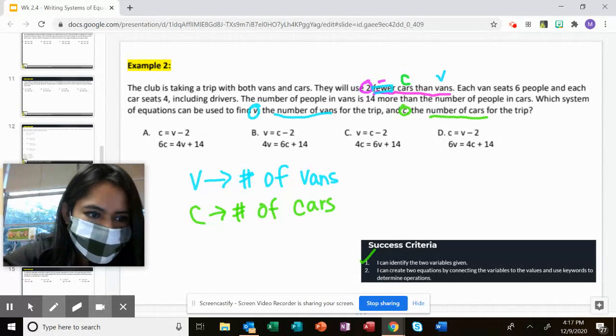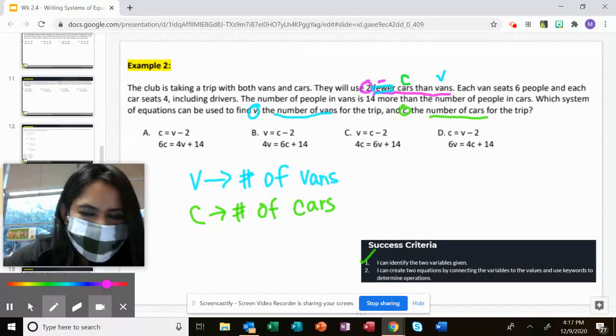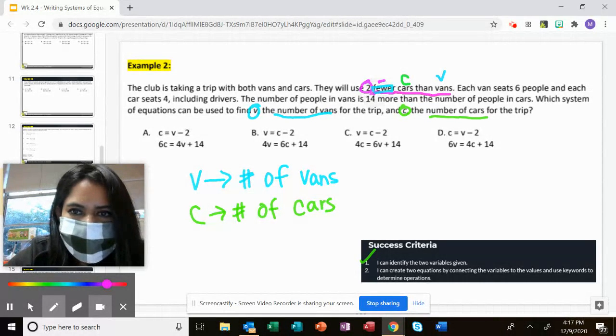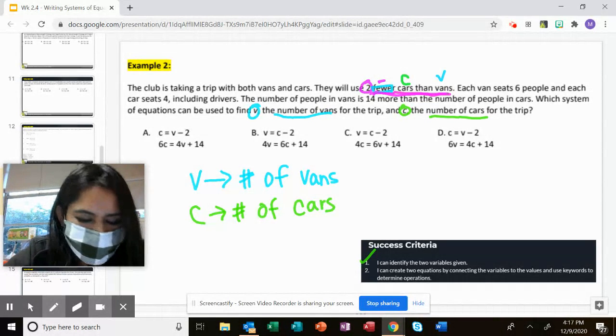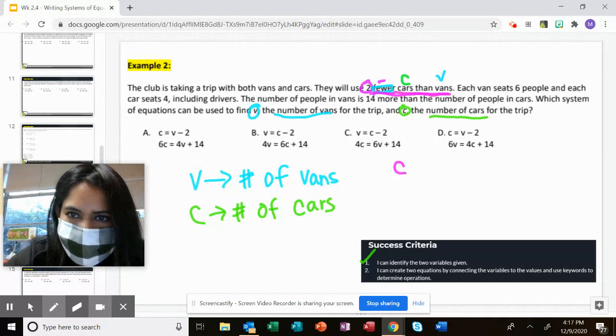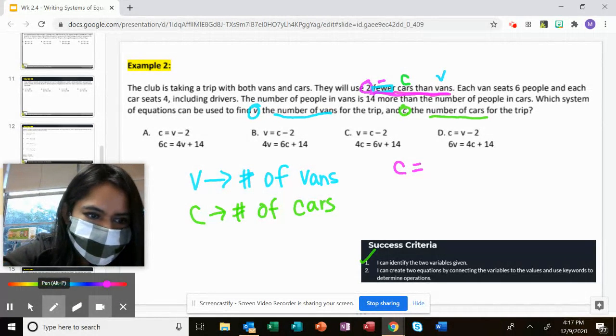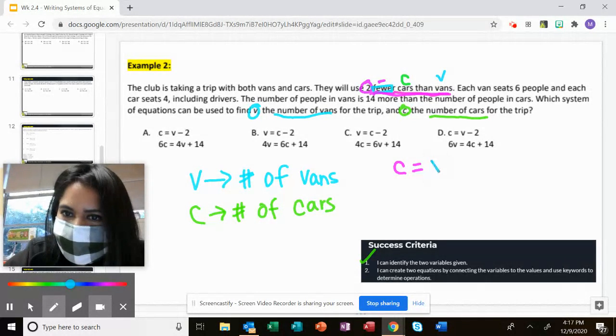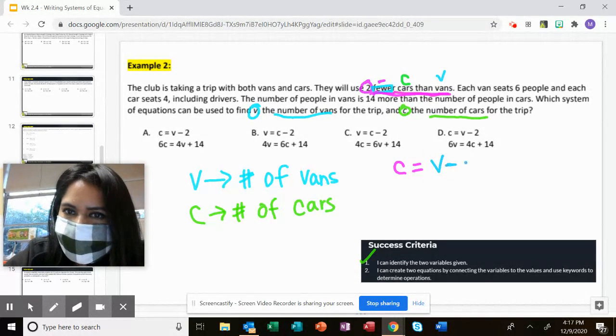I'm going to write this in purple. Because this statement says fewer than, that means we're going to talk about cars, C, is equal to V, and then minus 2, because we're subtracting 2.